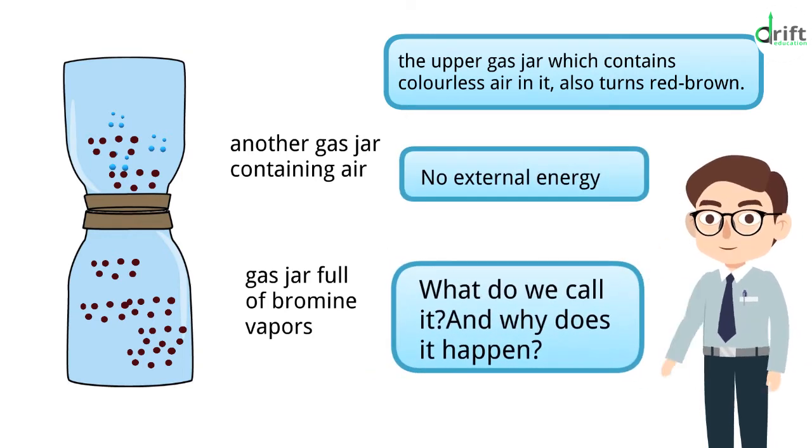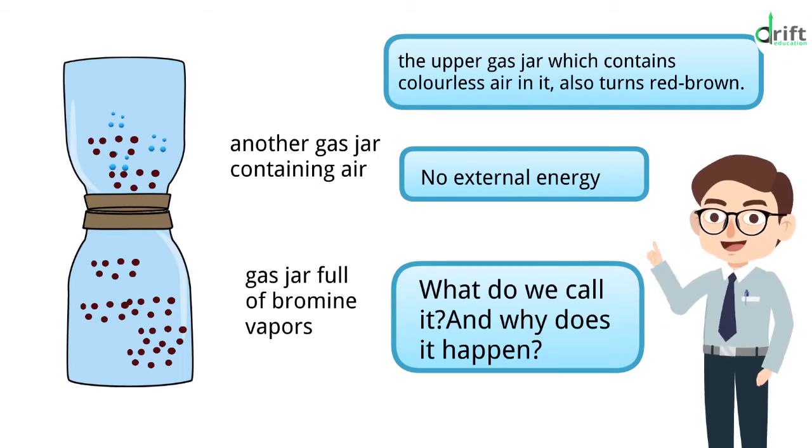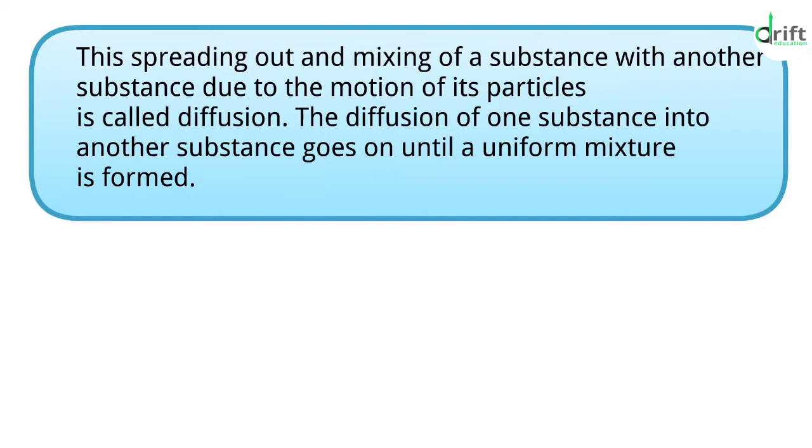What do we call it? And why does it happen? This spreading out and mixing of a substance with another substance due to the motion of its particles is called diffusion. The diffusion of one substance into another substance goes on until a uniform mixture is formed.